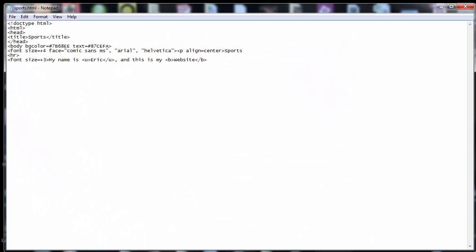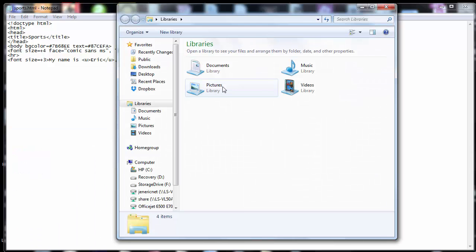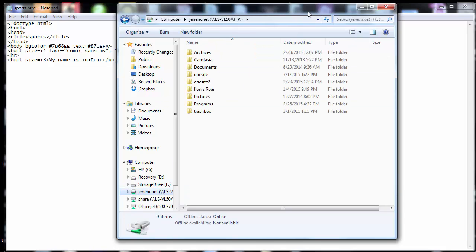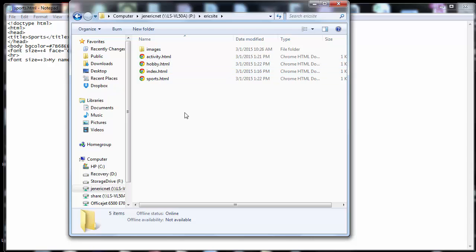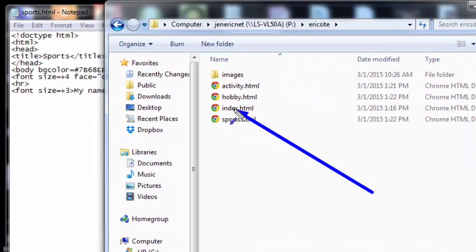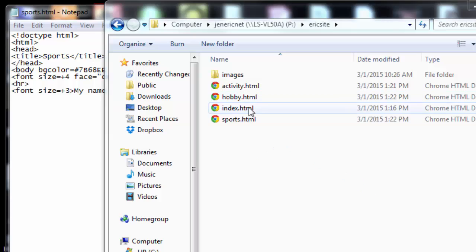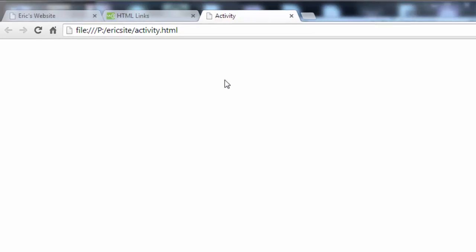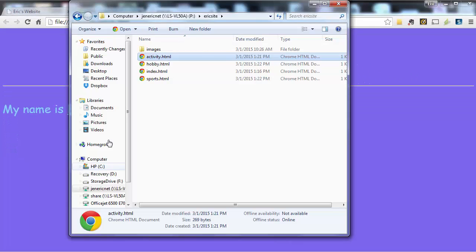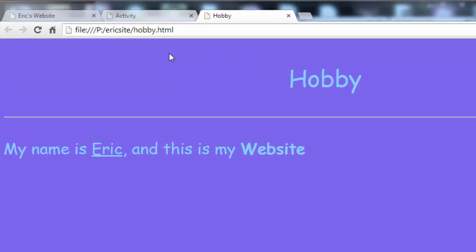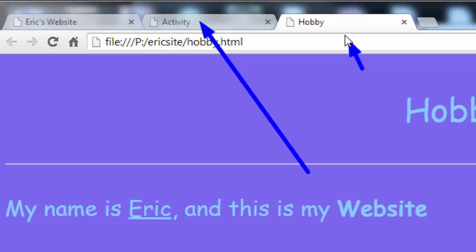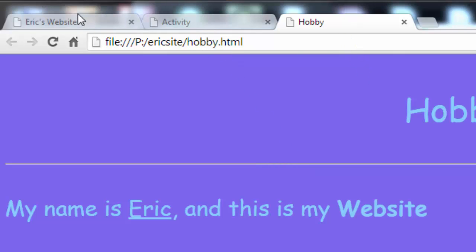So I'm going to look at the file. Document. There it is. Now I have all these web pages. Now it kind of makes sense why I call the main one index, just for keeping things standard, that this is the first one you're supposed to go to. So I made a bunch of websites. I have activity. I have hobby. And notice where I have the title, it says this up here. Okay.